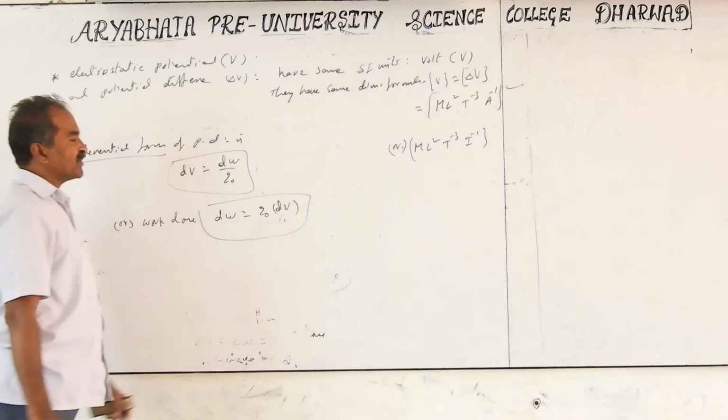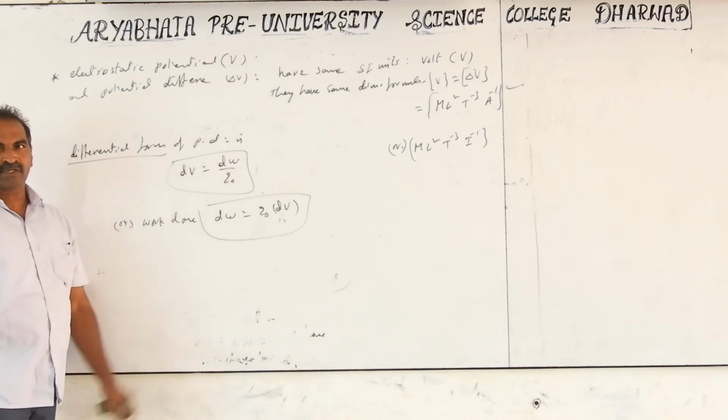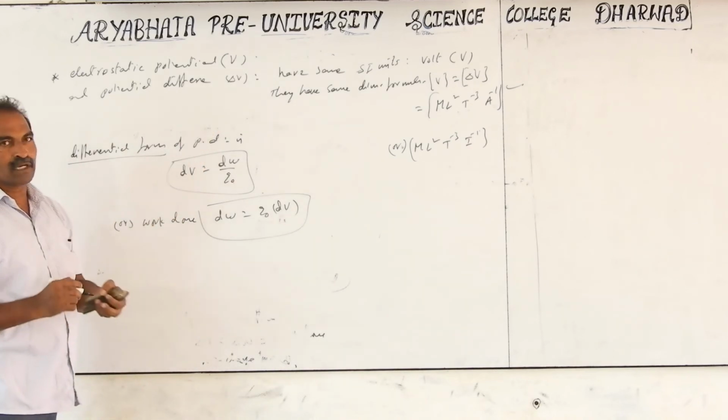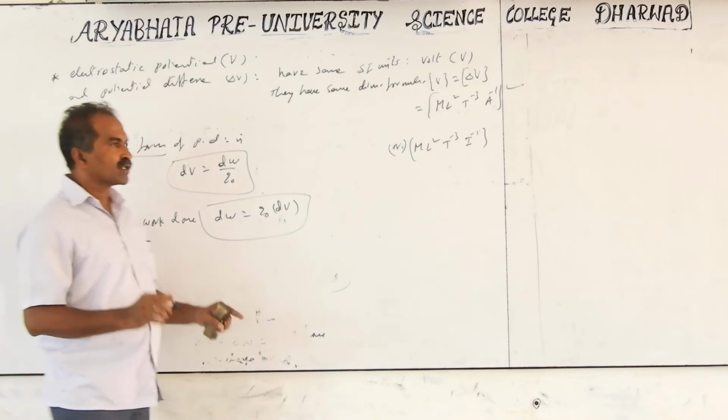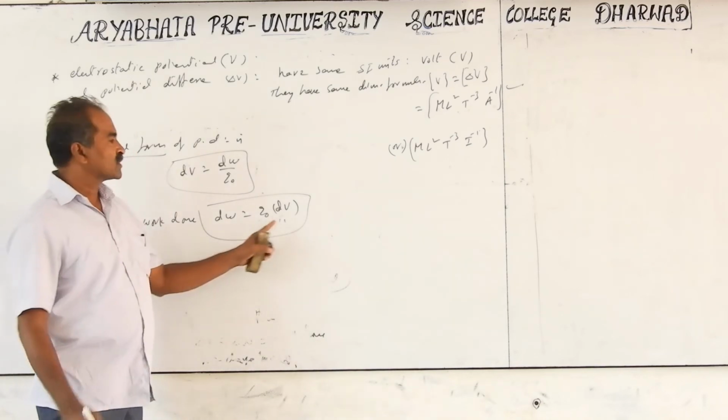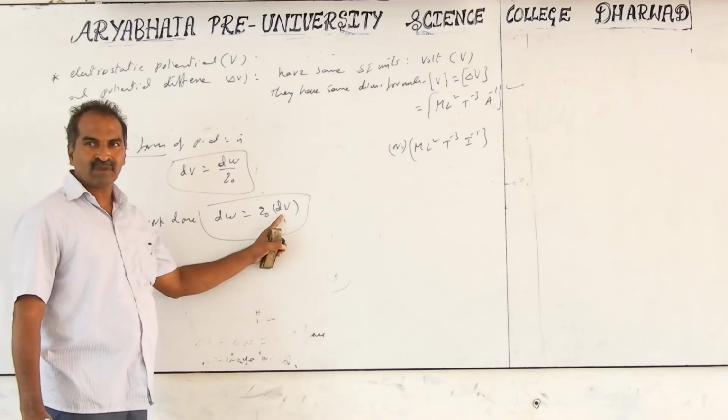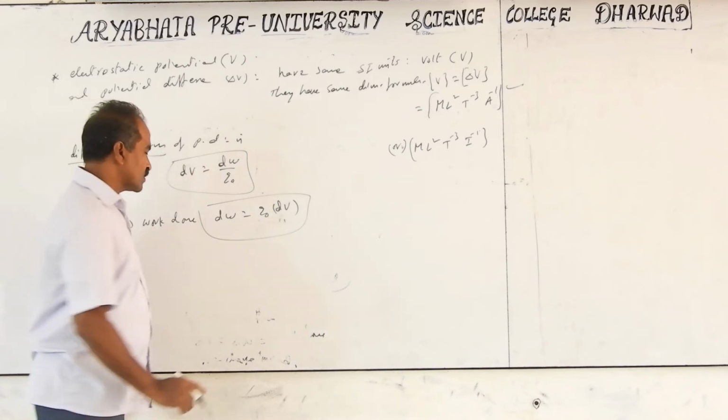What if there is no potential difference? Potential is the same at two places. Suppose you move the charge q naught from a point where the potential is 10 volts to another point where the potential is also 10 volts. So dV or delta V means V2 minus V1, which becomes equal to 0.